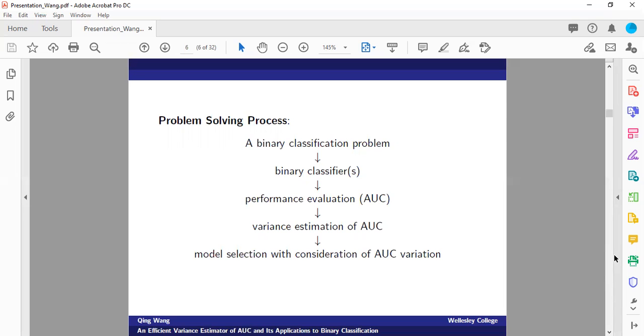That's why in practice, it's very important for us to evaluate the variation of the AUC estimate. So here it involves our proposal of this paper or the talk, which is a variance estimation of the AUC score. After we have the AUC variance estimator, we can accomplish model selection with consideration of AUC variation so that we can choose the truly optimal model.